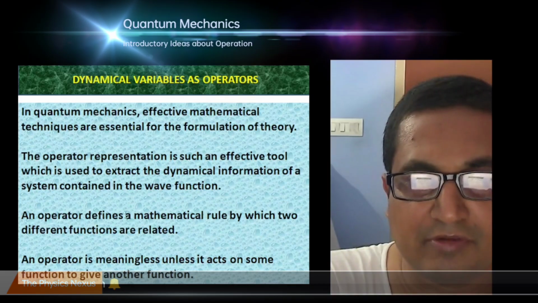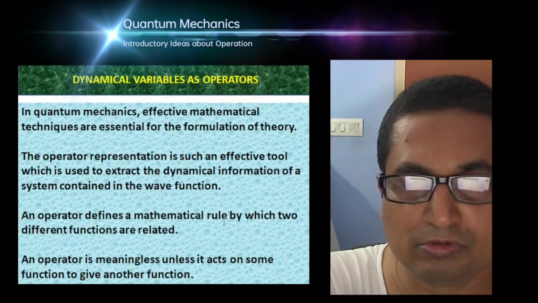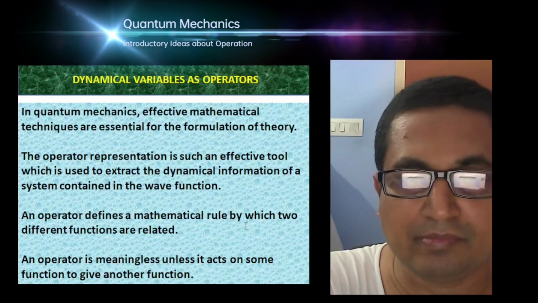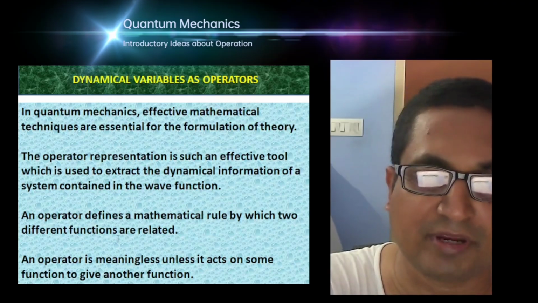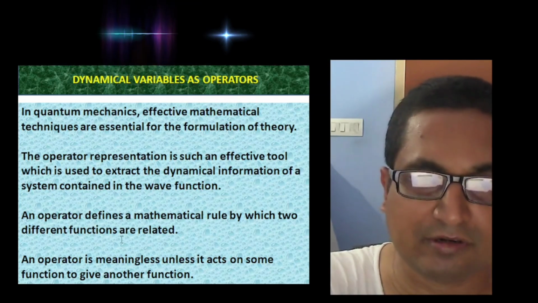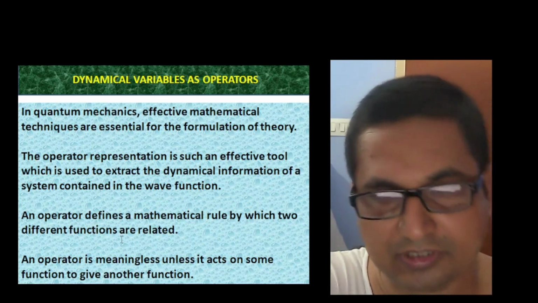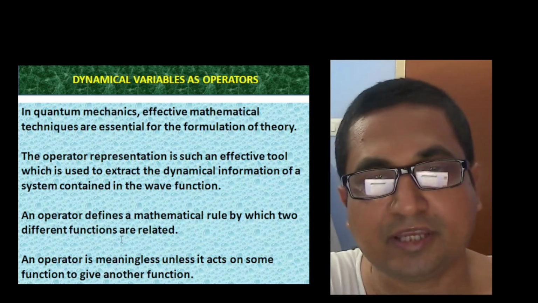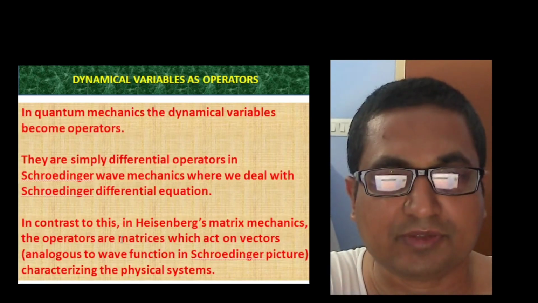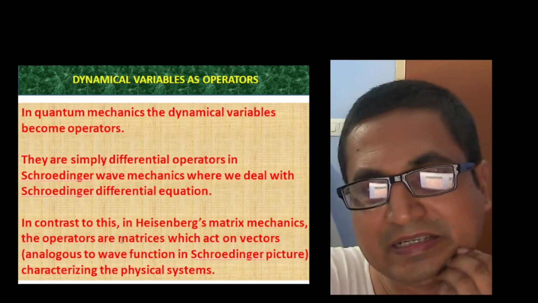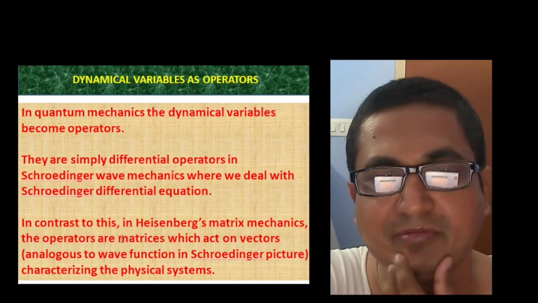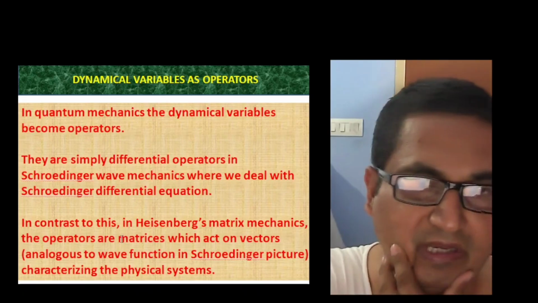Basically, we define an operator as the mathematical rule by which we connect two different functions. Unless it acts on some function to give another function, we cannot talk about an operator, as it's a meaningless concept. In quantum mechanics, the dynamical variables become operators.